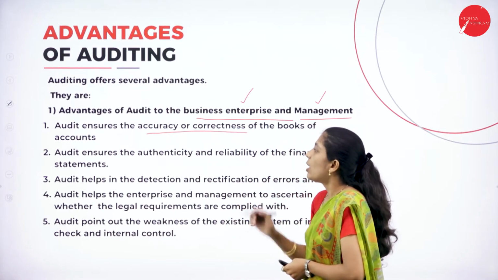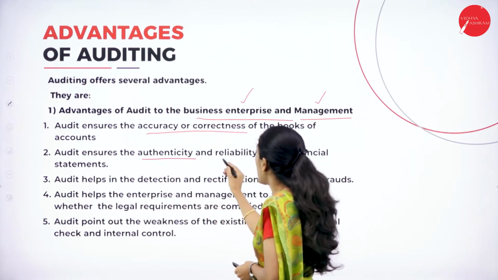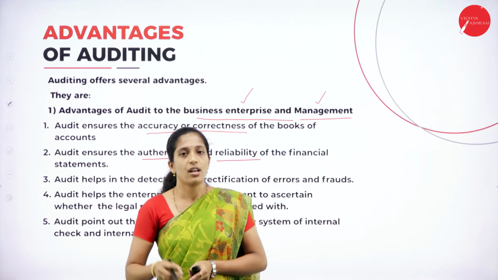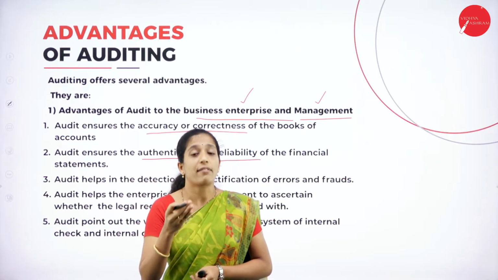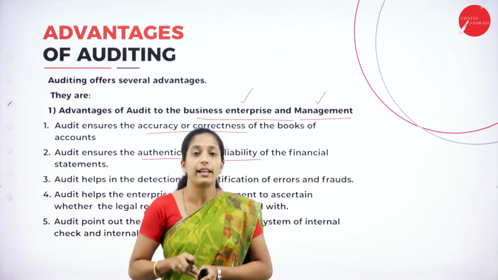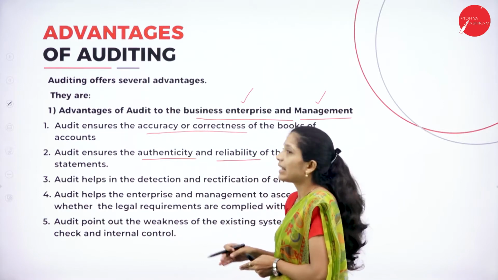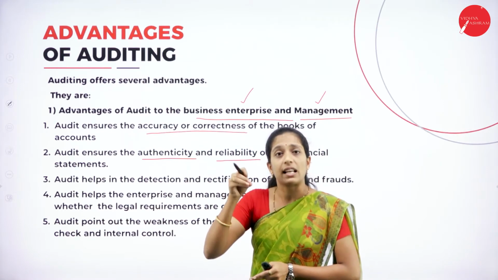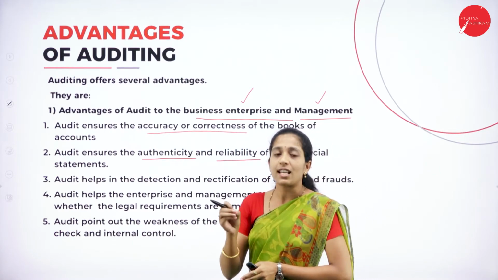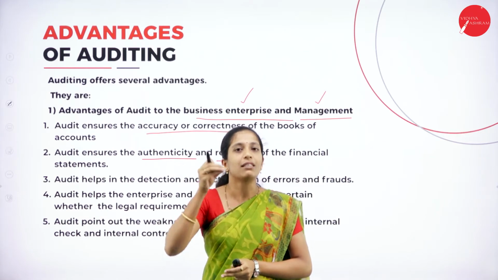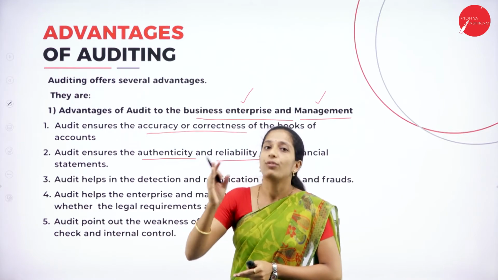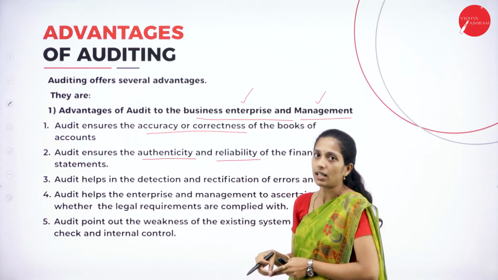The second one is that audit ensures authenticity and reliability of books of account. Whatever transactions have been recorded by the accountant, we check whether they are genuine entries, whether they have actually occurred in the business or not, and whether they are reliable, whether there is some truth in them. In the sense, the main objective is to check whether the transactions maintained by the accountant are correct or not. For that, we have to go through the auditing process.